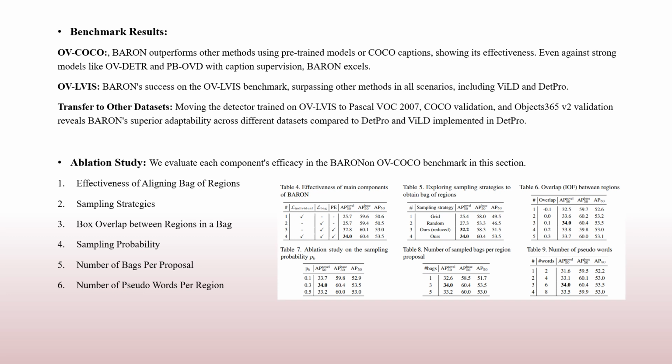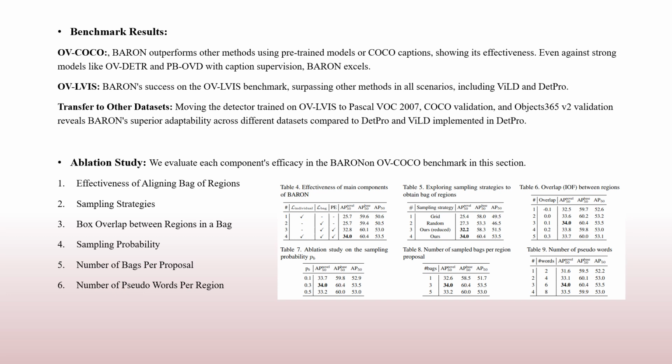When utilizing caption supervision, Barron surpasses PB-OVD, a method employing sophisticated pseudo-labeling techniques. In the context of the OV-LVIS benchmark, Barron stands out as a top-performing method across all scenarios. Even when compared to methods like ViLD, which are trained with large-scale jittering and elaborate schedules, Barron's performance remains superior. It's worth noting that Barron achieves this success without relying on additional tricks like learning prompts or ensembling strategies for classification scores, which are used for ViLD.